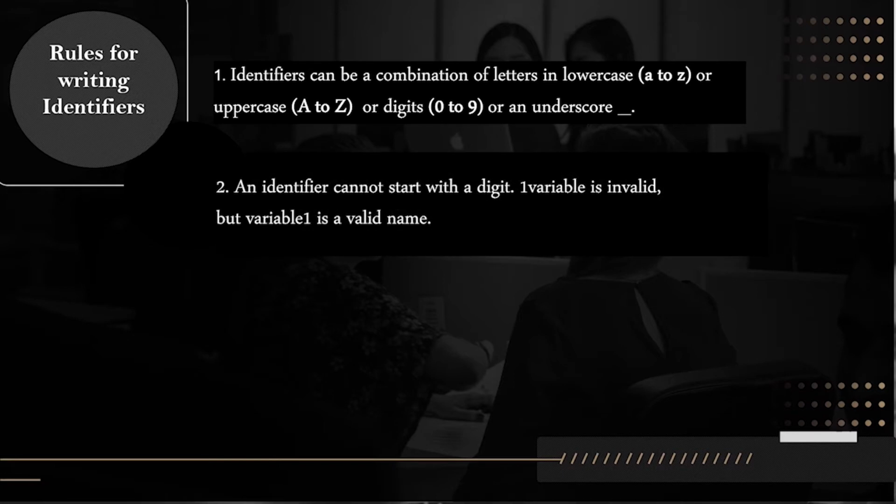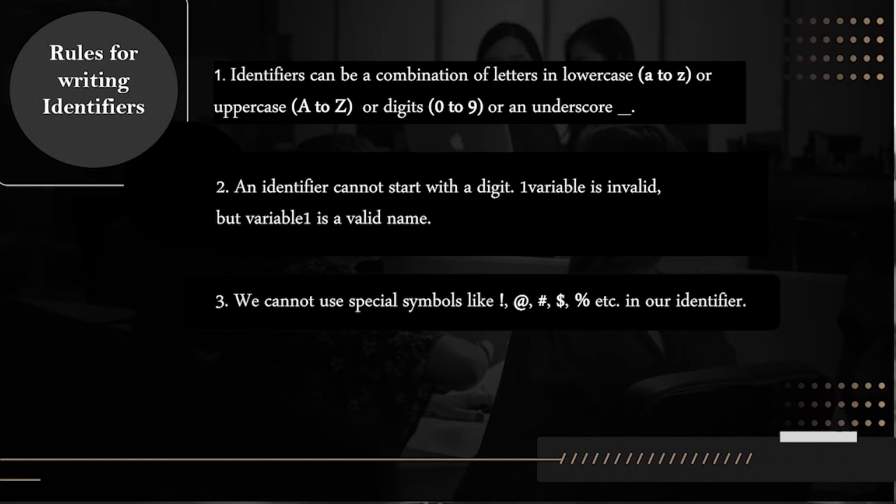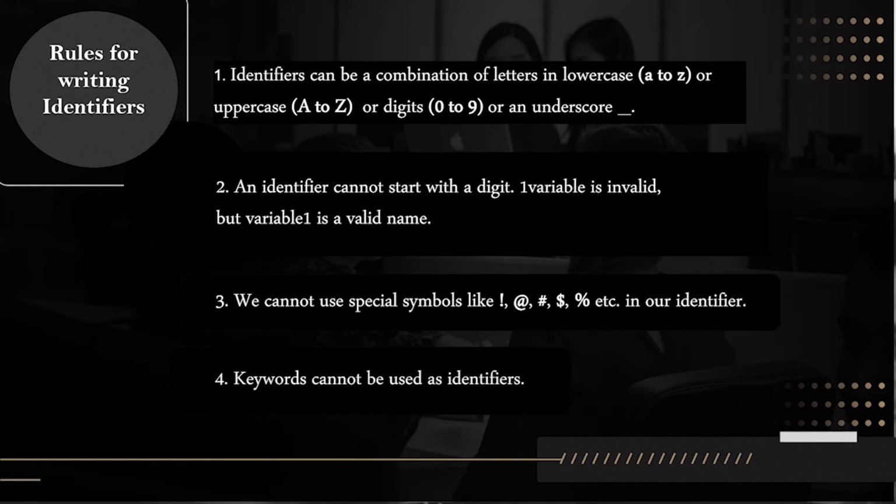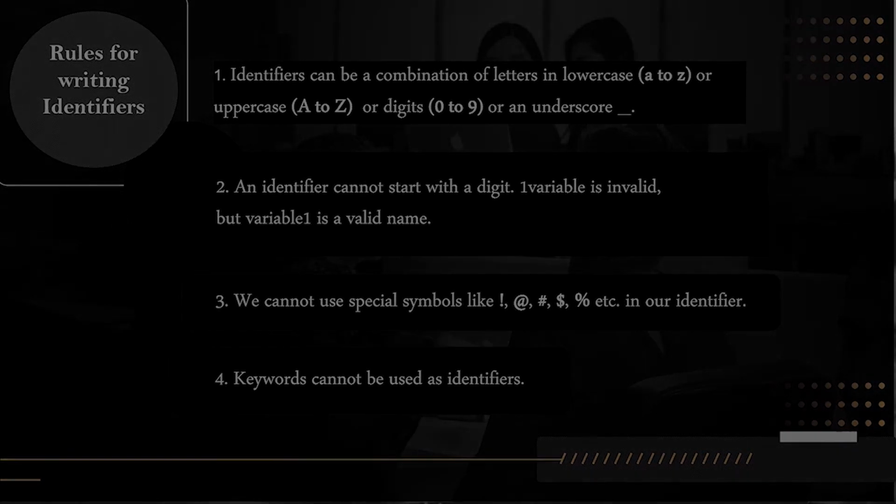Second rule is that an identifier cannot start with a number. That means 1variable is invalid, but variable1 is a valid name. Third rule is that we cannot use any special symbols in our identifiers. And the last rule is that keywords cannot be used as identifiers. So let's see some examples.